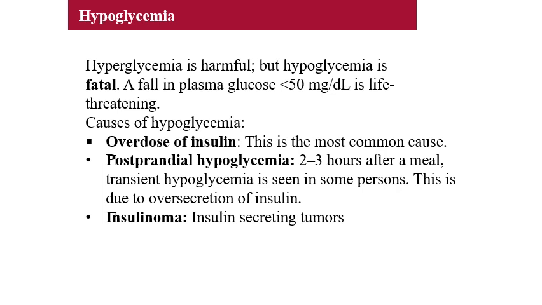Now the causes of hypoglycemia. It can be an overdose of insulin in a type 1 or type 2 diabetes mellitus patient who is taking insulin. So overdose can cause hypoglycemia; that is the most common cause. Then postprandial hypoglycemia, that is, 2 to 3 hours after a meal, a transient hypoglycemia is seen in some persons. This is due to over-secretion of insulin. Or insulinoma, that is, insulin-secreting tumors.